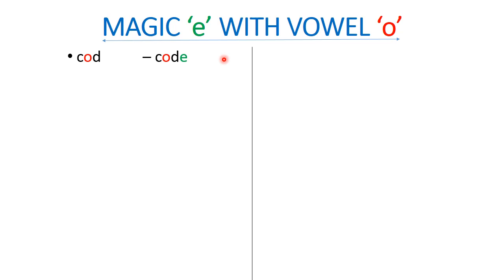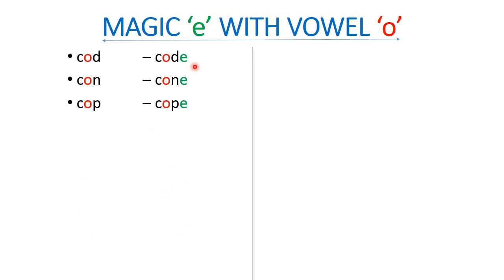Cot, code. Here I am going to explain the phonetic sound of the word cot. Cod. Here this will become o. Code. This E will become silent. So cod, code. Con, cone.